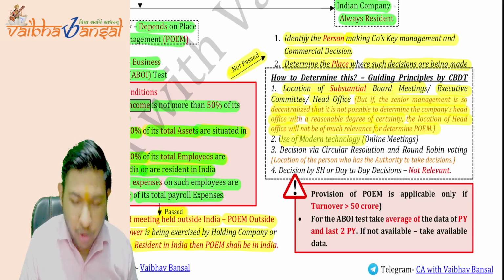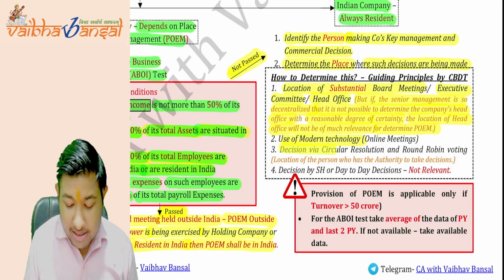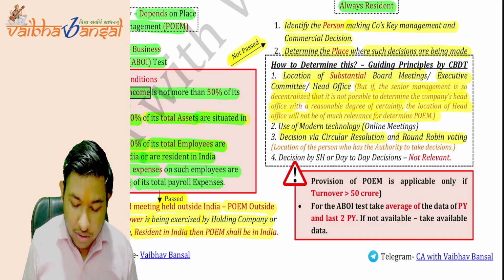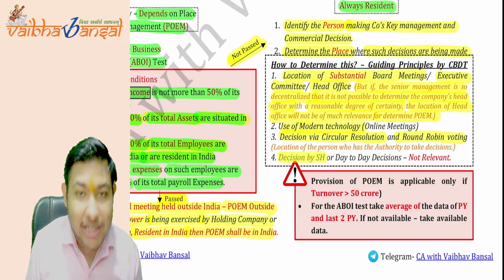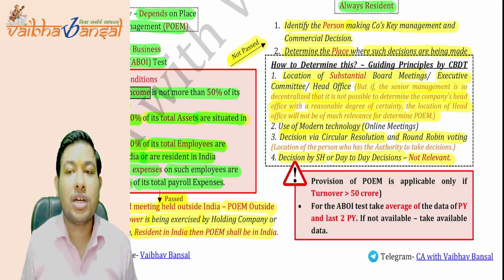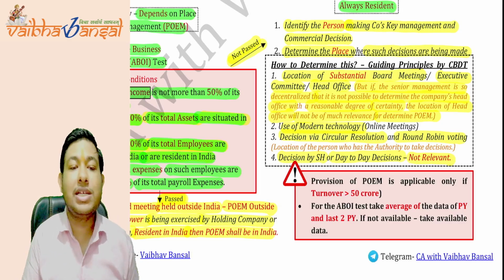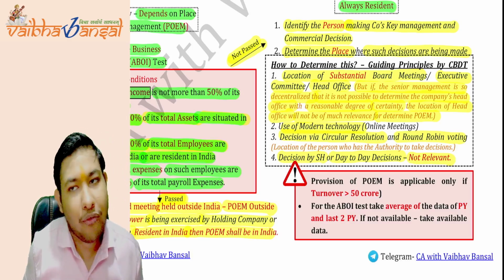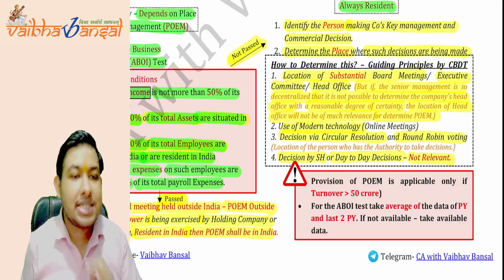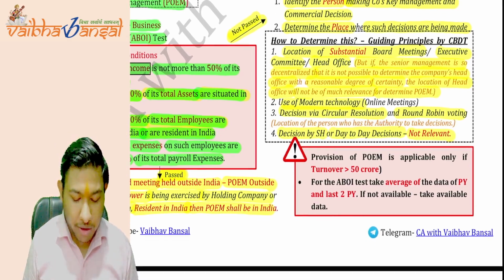Second is the use of modern technology: where the online meetings are being held, decisions via circular resolution and round robin votings. And the most important thing you need to understand is that decisions by shareholders or day-to-day decisions are not relevant factors for determining the place where such decisions are being taken. Is this clear? The decisions by shareholders or day-to-day decisions are not of any relevance. Is this point clear? Now, coming to the next point.